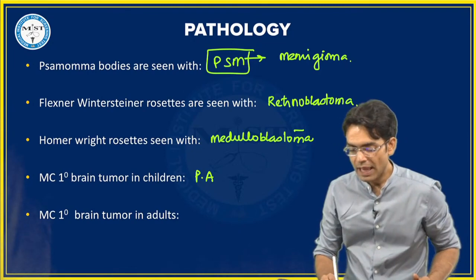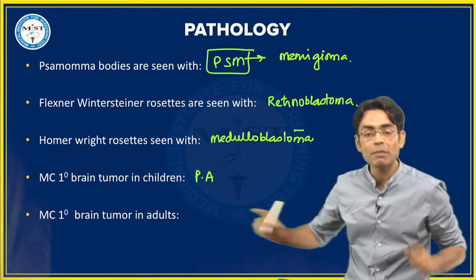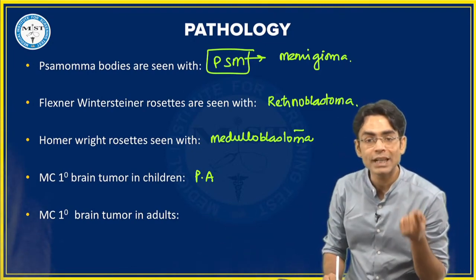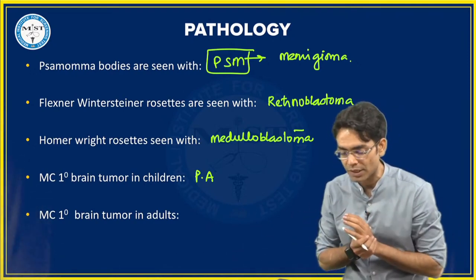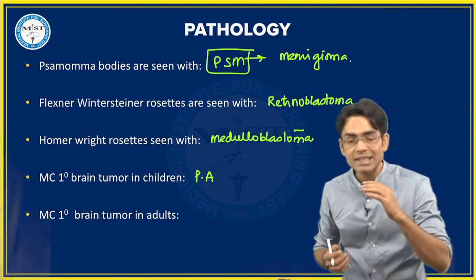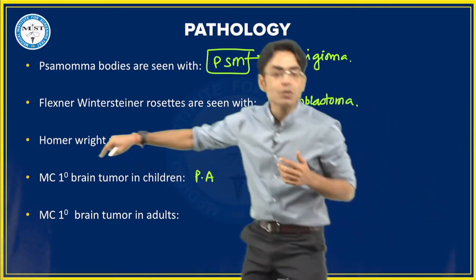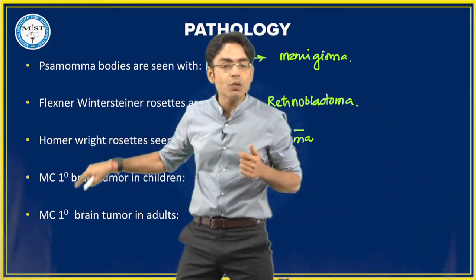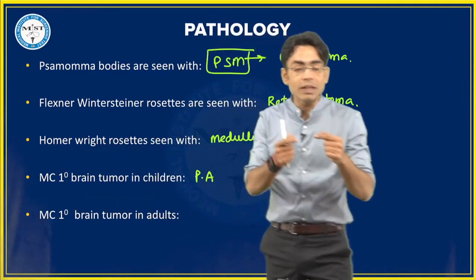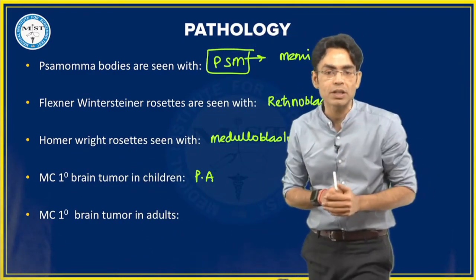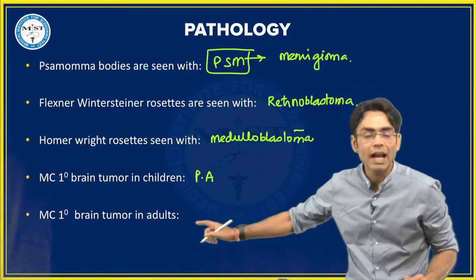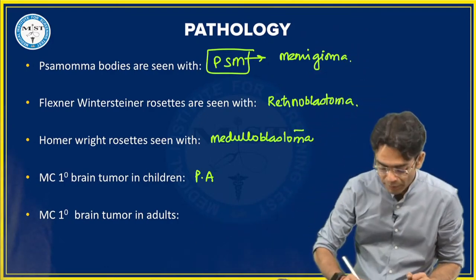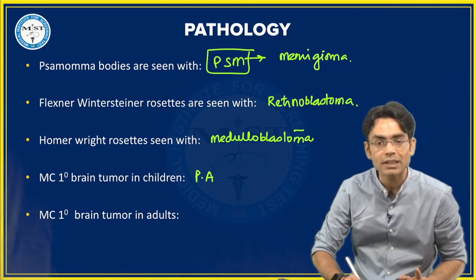Okay. And if they are talking about most common primary brain tumor in an adult, primary का मतलब originating from the brain बेटा, तो metastasis answer नहीं हो सकता. Very good. Metastasis cannot be the answer because we are using the word primary. Whenever we are using the word primary, that means the tumor is originating from that particular organ. तो वो गलत है बेटा. Metastasis will not be the answer. And adult के अंदर most common primary brain tumor की अगर हम बात करते हैं तो meningioma.